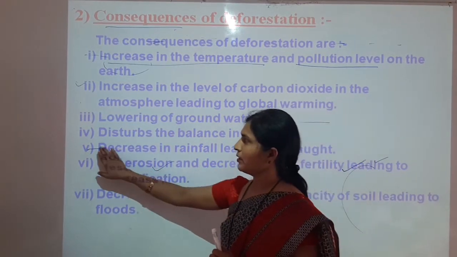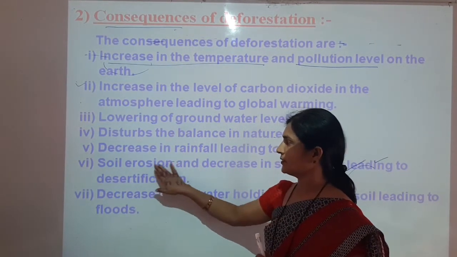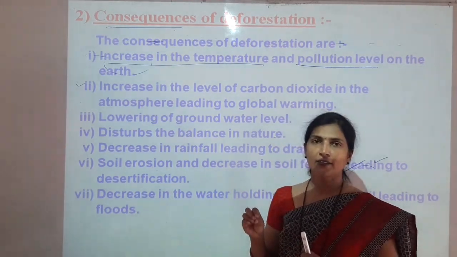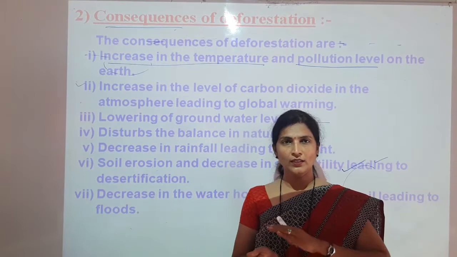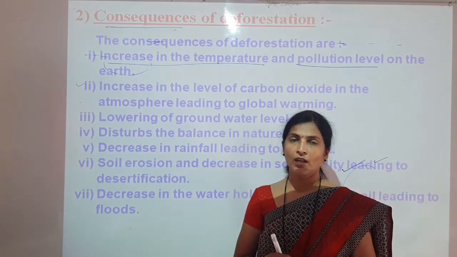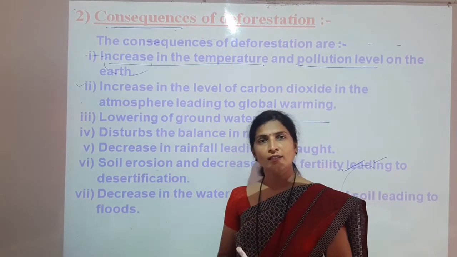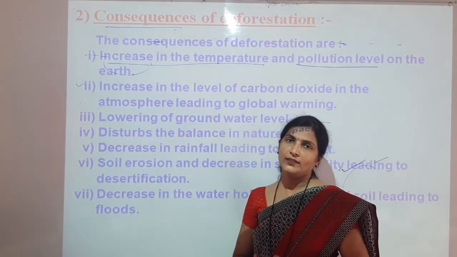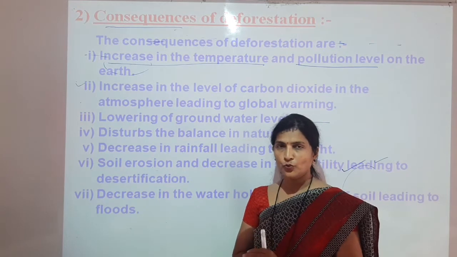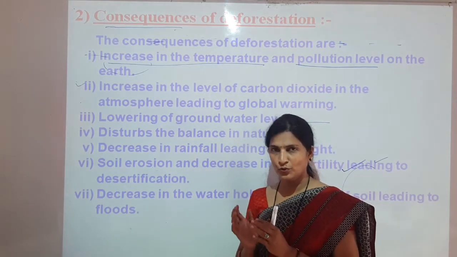Next point is disturbing the balance in nature. Now we know that when deforestation is done, it can disturb the balance in nature. There is a proper balance in the living things as well as non-living things, and once the plants are decreased or cut down, then the natural balance can get disturbed. So we know about the food chain.